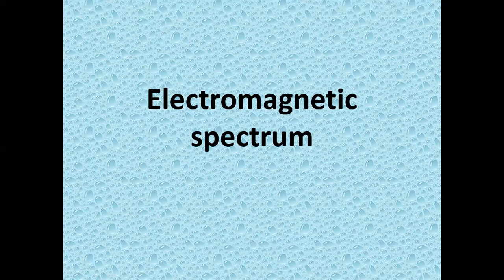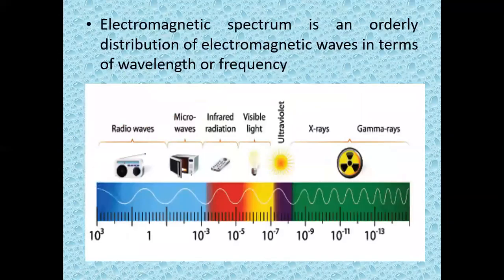Electromagnetic spectrum. So what is an electromagnetic spectrum? The electromagnetic spectrum is the orderly distribution of electromagnetic waves. Now, electromagnetic waves consist of these waves: radio waves, microwaves, infrared radiation, visible light, ultraviolet light, X-rays, and gamma rays. All together it is the electromagnetic spectrum.